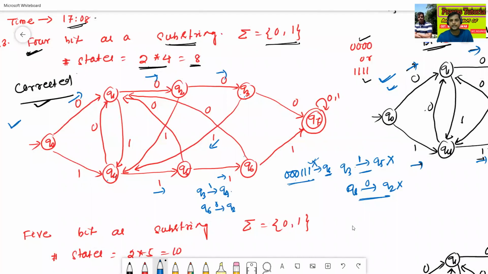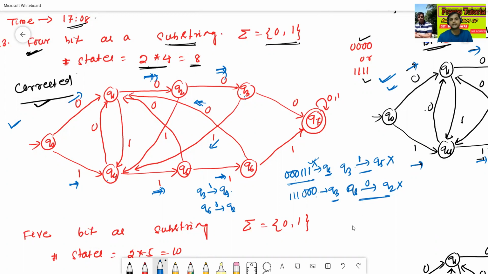We can also check 111000. 1, 1, 1, then 0, 0, 0. It ends in state Q3, which is a non-final state, so this DFA rejects the given string.